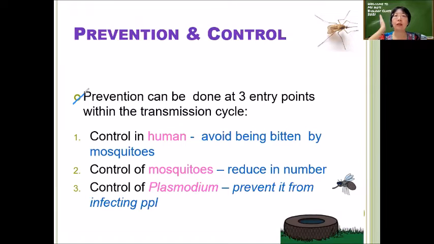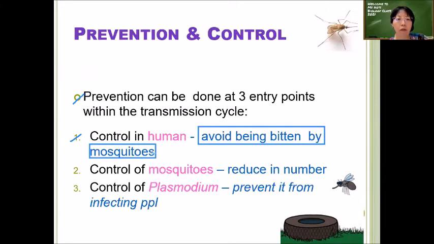Where can I break the cycle, and how do I break the cycle at every point in my transmission cycle? So control in human. For an uninfected person like us, we try to avoid being bitten by the female Anopheles mosquito. Okay, and then control of mosquitoes.